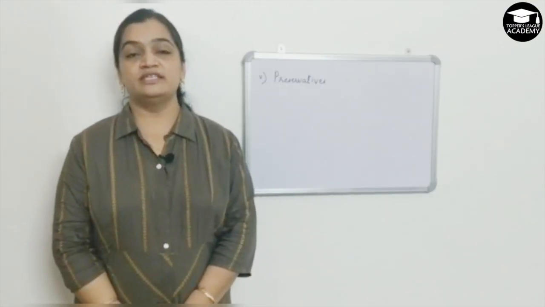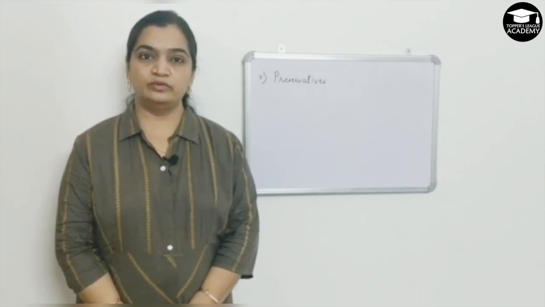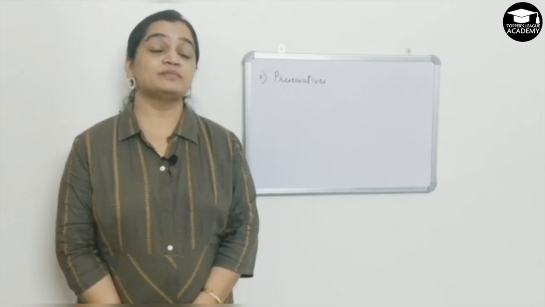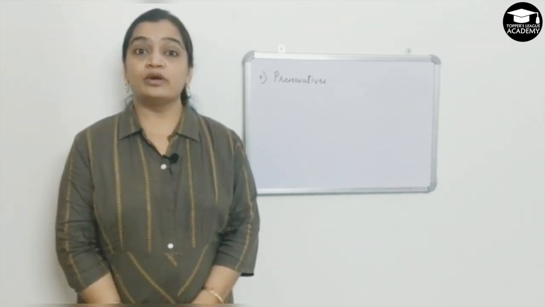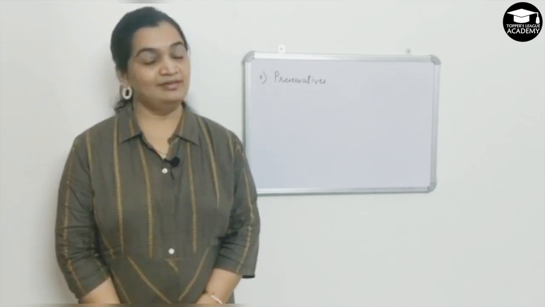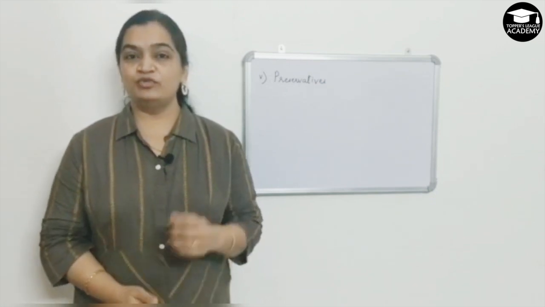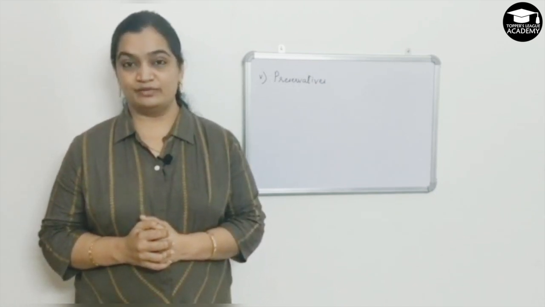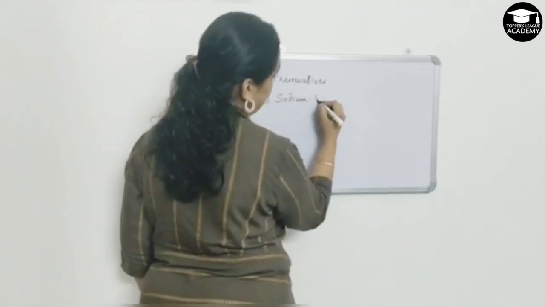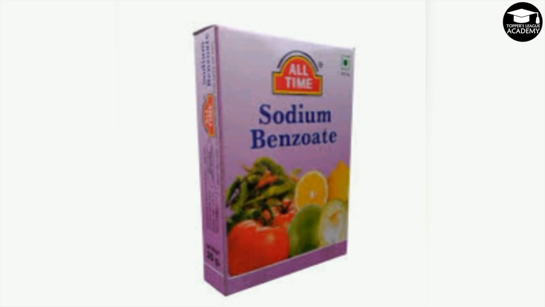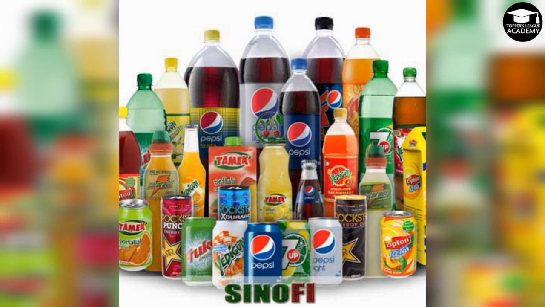Last category out of these are the preservatives. Now you would be wondering why farmers are using preservatives. We need preservatives for few substances or few products of plants that need to be preserved for a longer time, and that is where preservatives come into picture. So let's see few things that are used as preservatives. First, sodium benzoate. Let's see where sodium benzoate is used. Sodium benzoate is one such preservative that goes into the making of so many soft drinks.